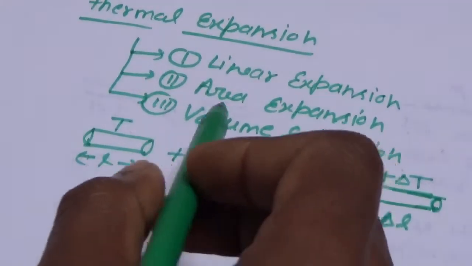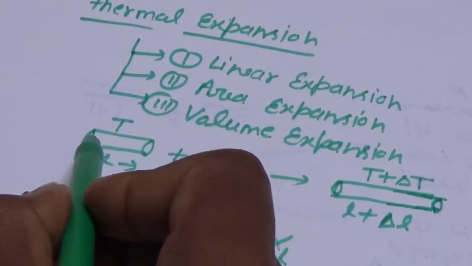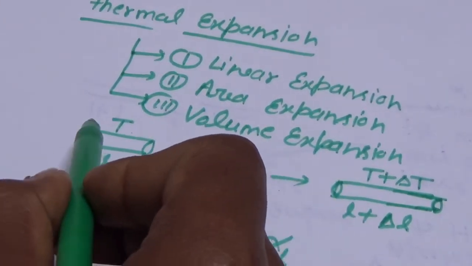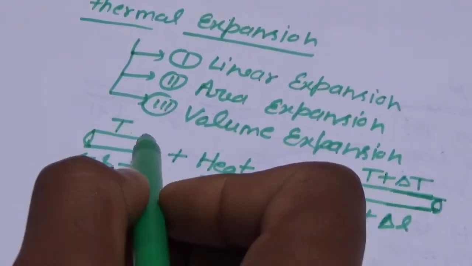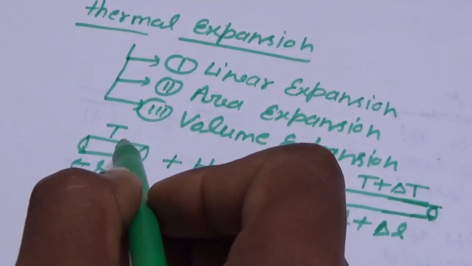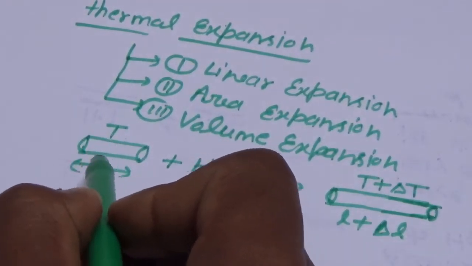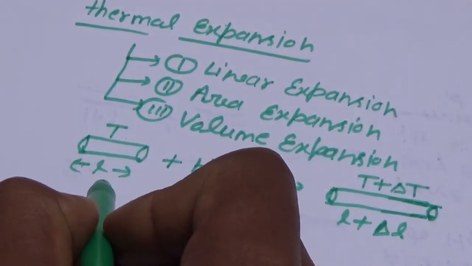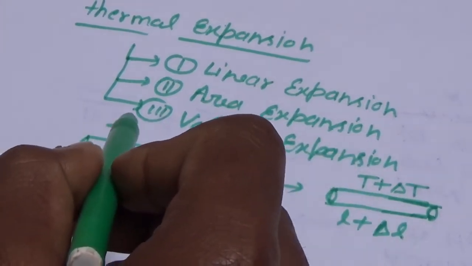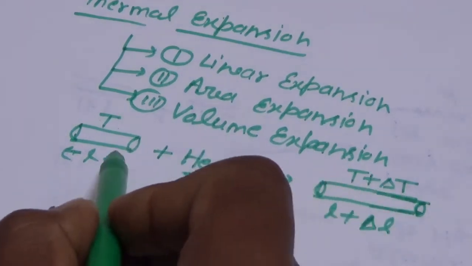So in the case of linear expansion, we have chosen one rod, which may be of metal or iron. Suppose the initial length of this rod is L and the initial temperature is T. Here we have supplied heat energy to this rod.